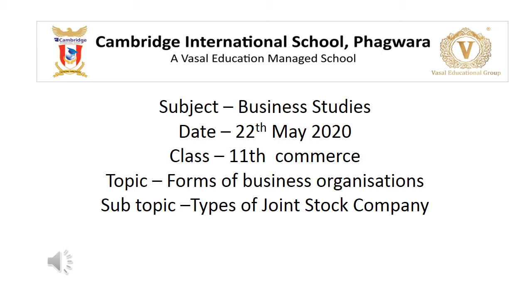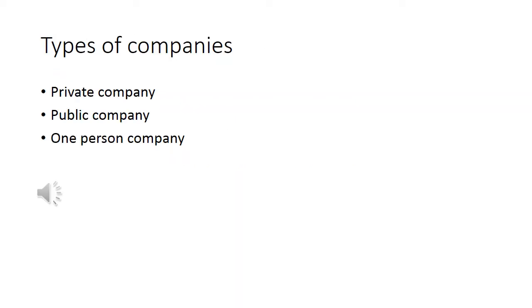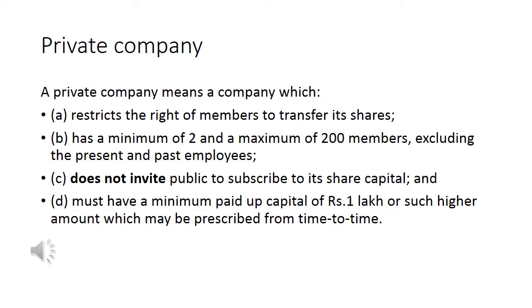Today we are going to discuss various types of joint stock company. Dear students, in your syllabus there are three types of companies, that is private company, public company and one person company. First of all, we will discuss private company. Now, what is this private company?